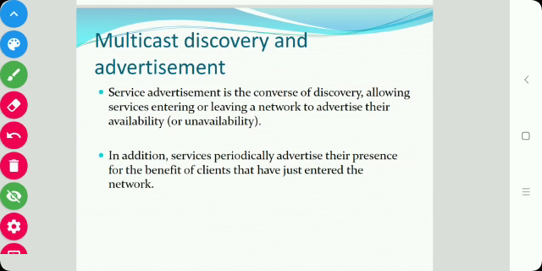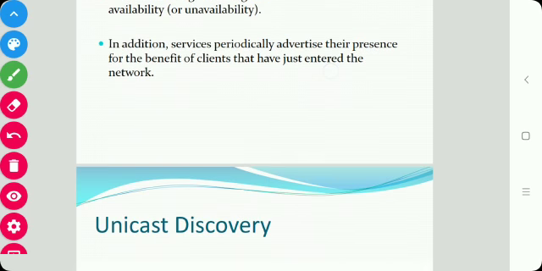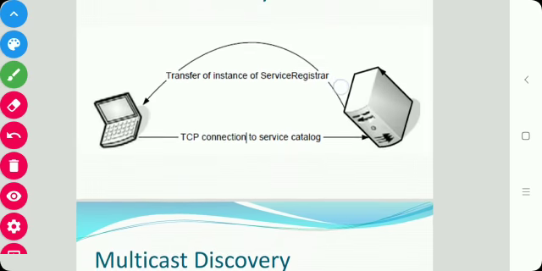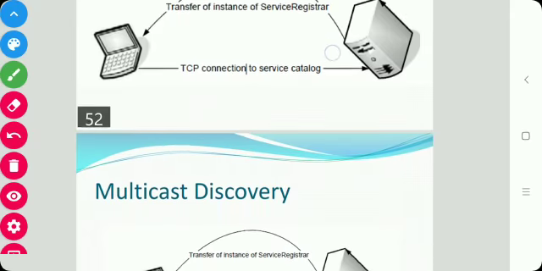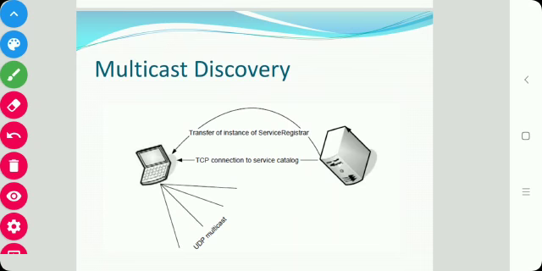Most current discovery frameworks provide a dynamic multicast based protocol, and most are built on unreliable UDP multicast, and this limits the scope of dynamic service discovery to the local network segment, or more accurately to the multicast area of the local network. Okay, so this is the unicast discovery and this is the multicast discovery.